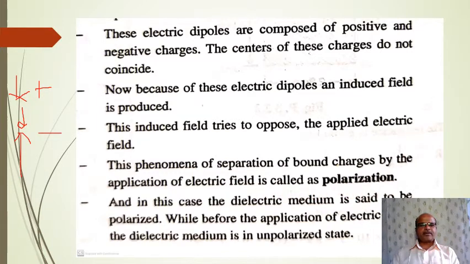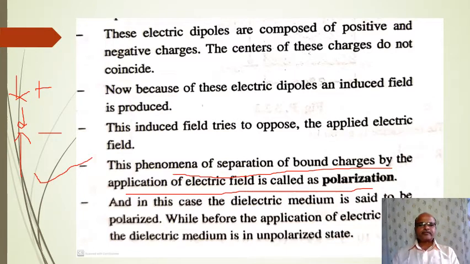This is an important definition. In this case, the dielectric medium is said to be polarized, while before the application of the electric field, the dielectric medium is in an unpolarized state.